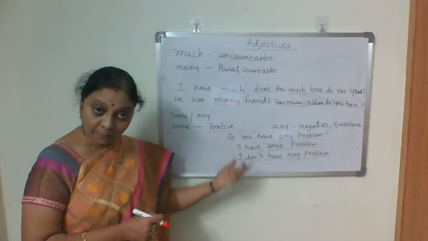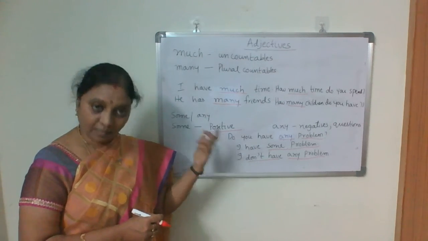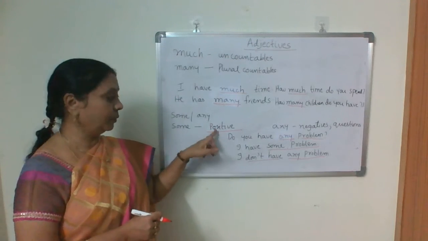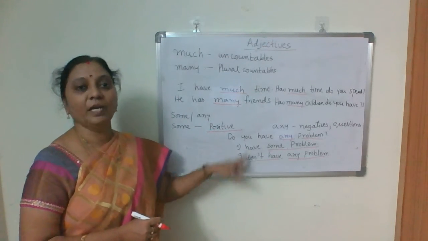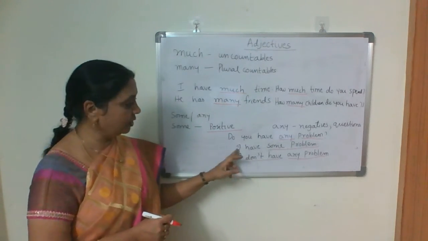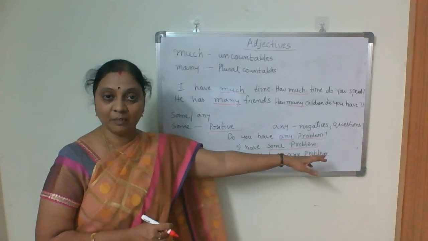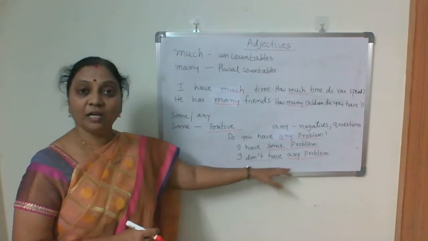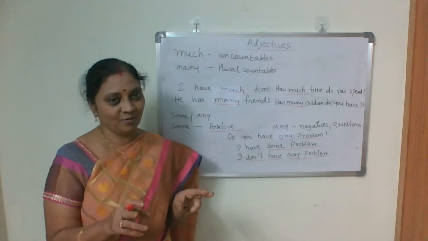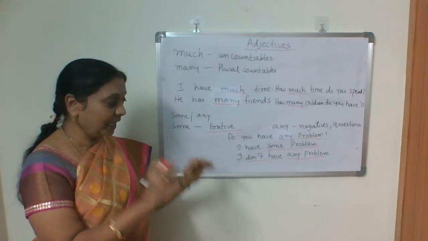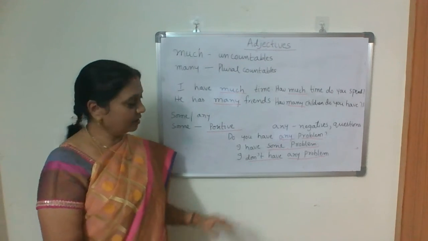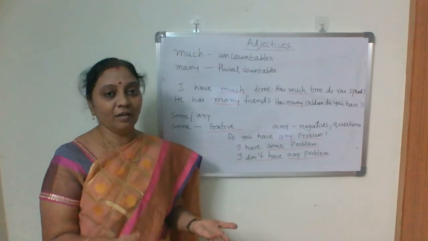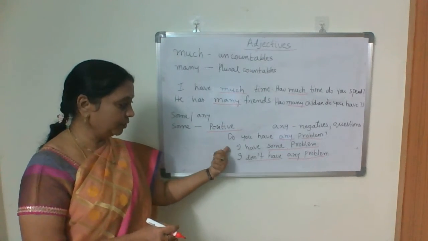Yes, I have some experience. That is a positive thing. I don't have any experience. You should not say I have any experience or I don't have some experience. That is also wrong.